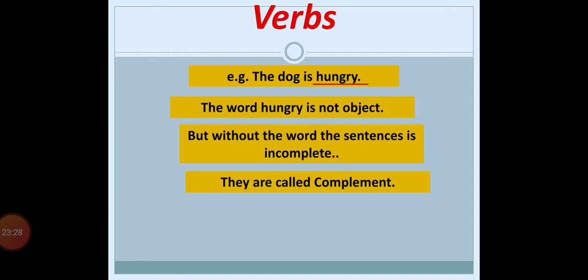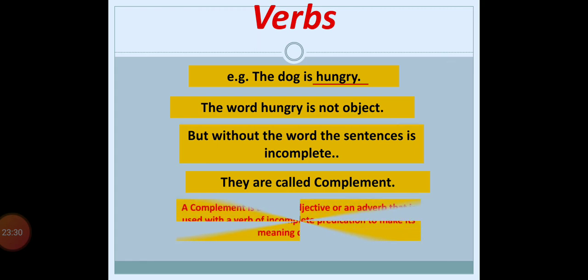What is it called? Complement. A complement is a noun, adjective, or adverb, right? This hungry type of word can be a noun, an adjective, or an adverb, which is used with a verb of incomplete predication to make its meaning complete.